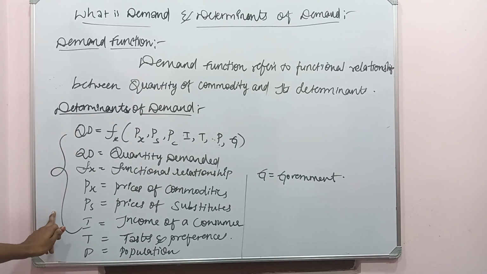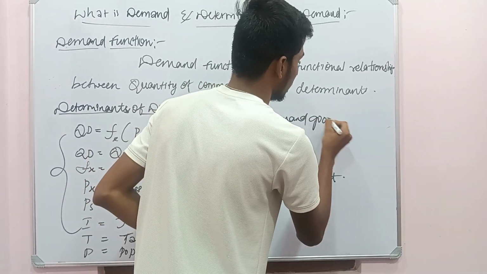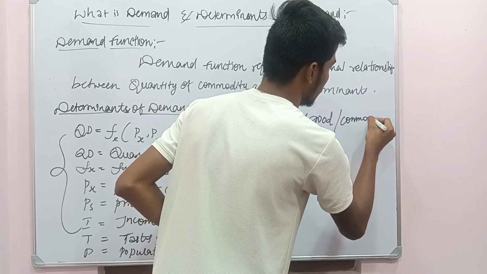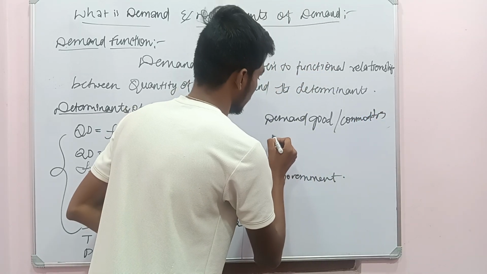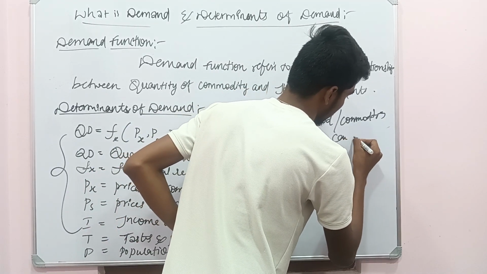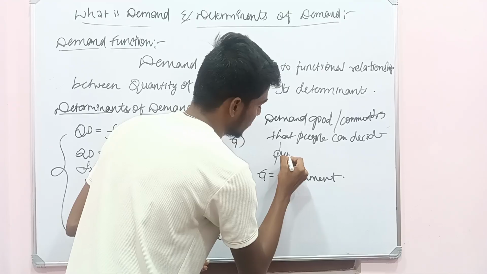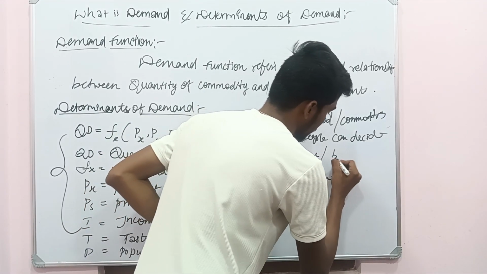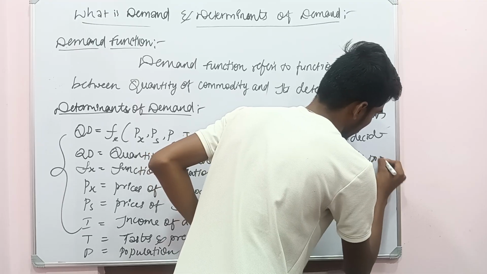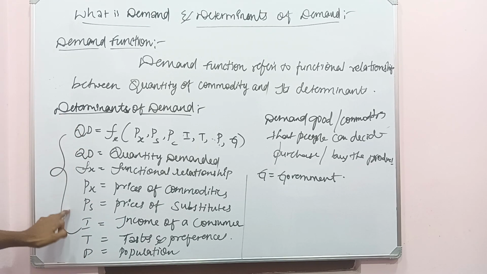These are the determinants which influence the demand of goods or commodities, that people can decide to purchase or buy. Now let's see in detail.